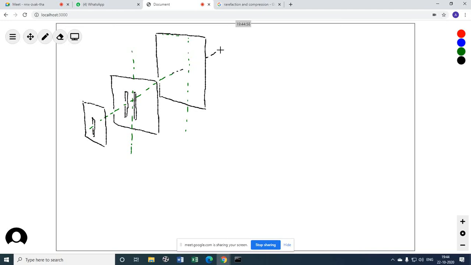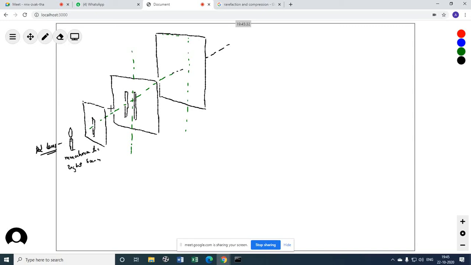Now, what we see is that we will keep a light source here, maybe a candle, or maybe a monochromatic light source. Monochromatic means single color light source. It can be a red laser. Generally we do with the red laser only. In physics lab I do this with red laser.